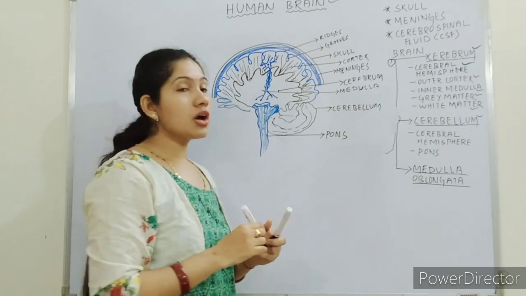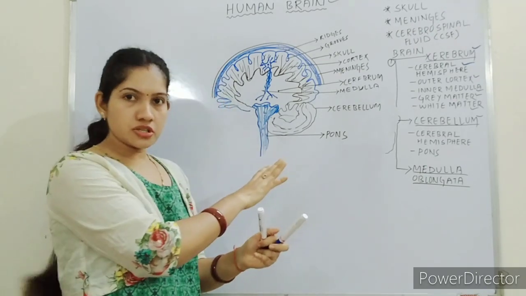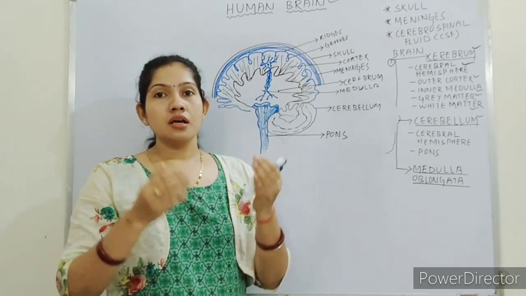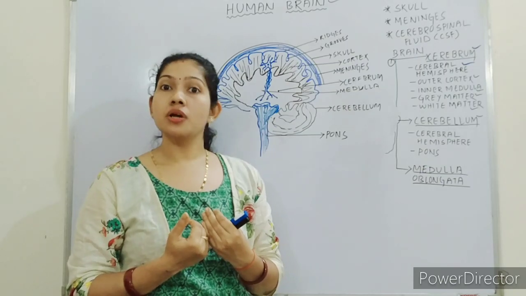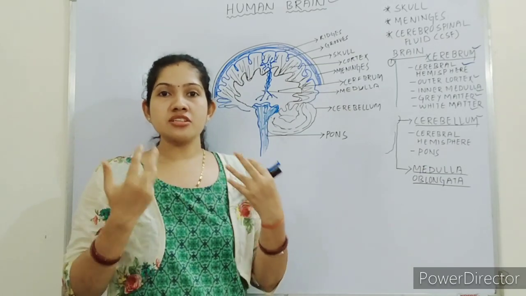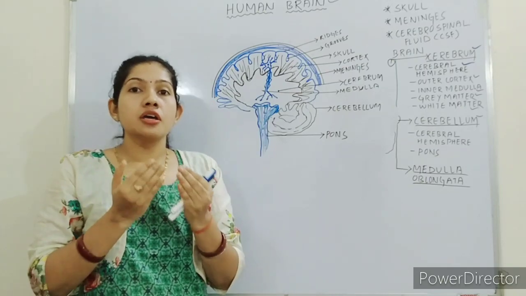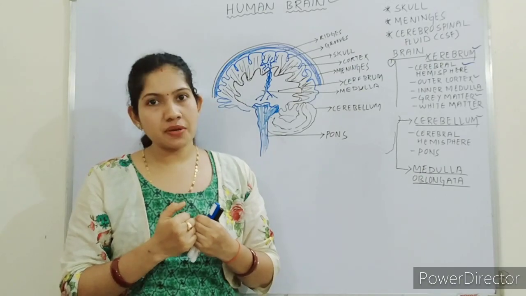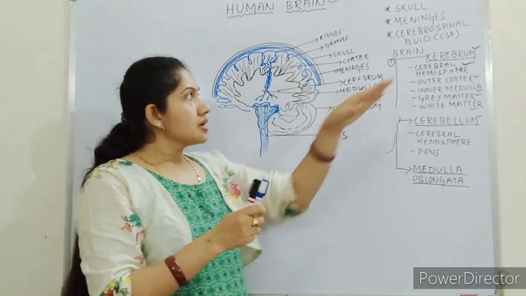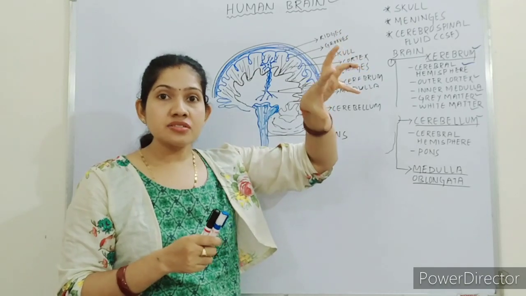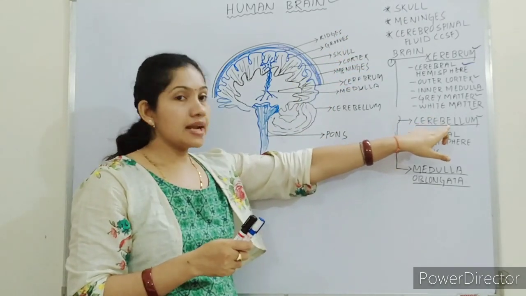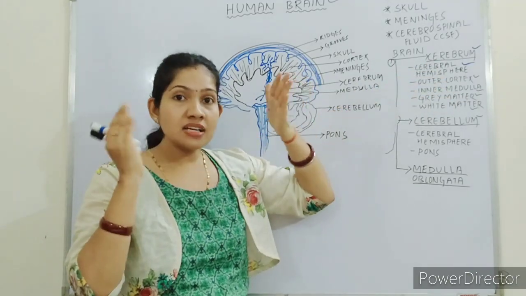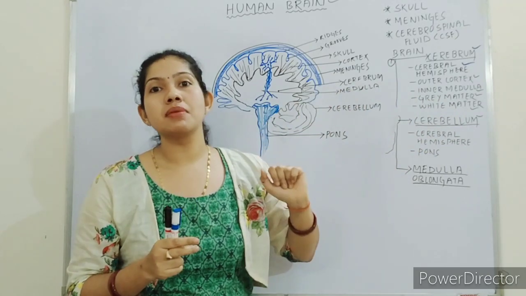So the main work of cerebellum, this is only the structure. The main function of cerebellum is to control the posture of our body, means how you are standing. It helps us to stand erect. So we can also say that cerebrum decides the function and cerebellum implements the function. Again I am repeating, cerebrum decides the function and cerebellum implements the function.